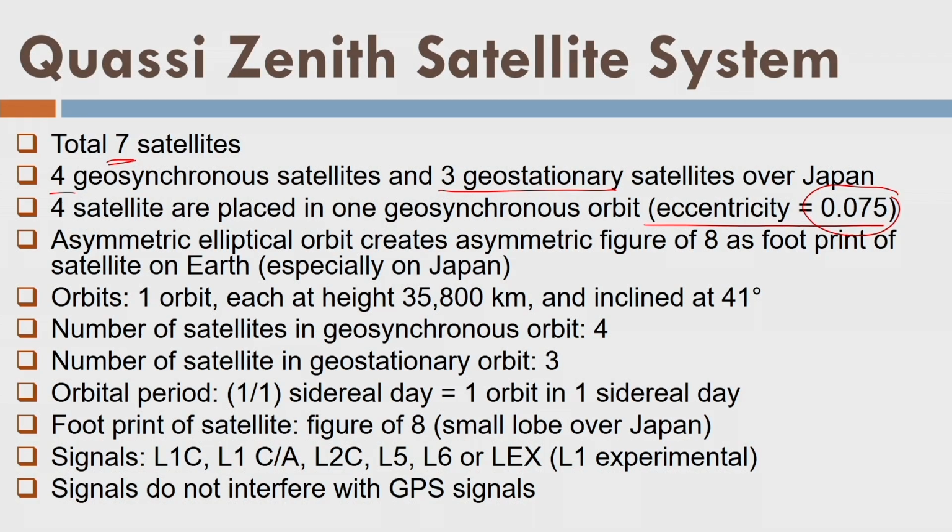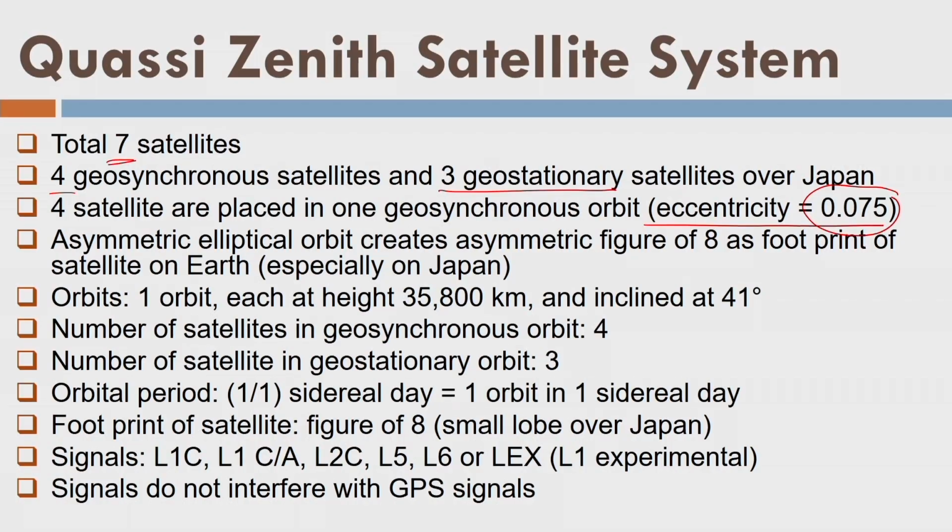The idea is that Japan is a very small country, and they want to use this QZSS very precisely all around their country. They are not restricting anyone from using it, but still they would like to use it more specifically over their territory, and that's why they have designed their system like that.